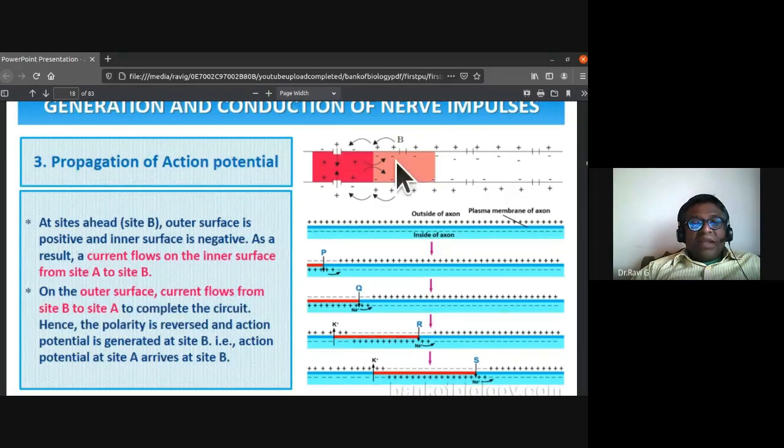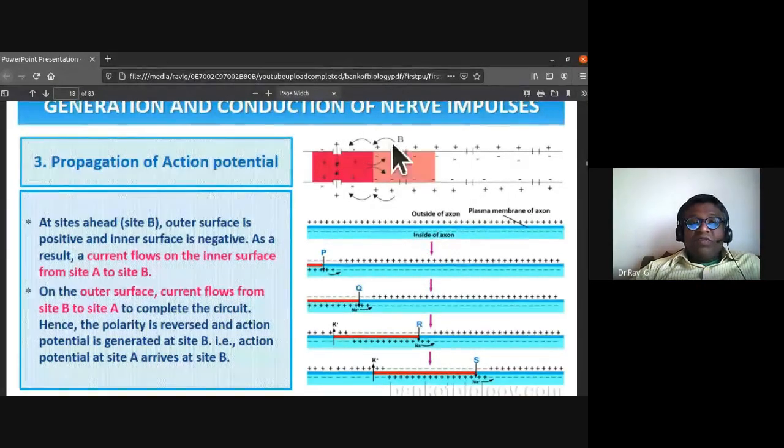As a result, a current flows on the inner surface from site A to site B. On the outer surface, the current flows from site B to site A. To complete the circuit, the polarity is reversed and action potential is now generated at site B. That is, action potential at site A arrives at site B. So this is how the impulse is being transmitted.